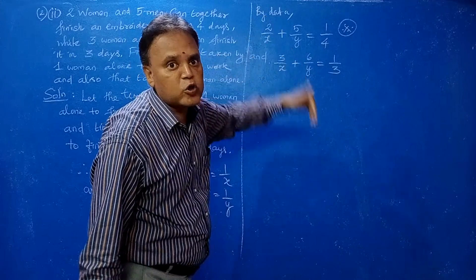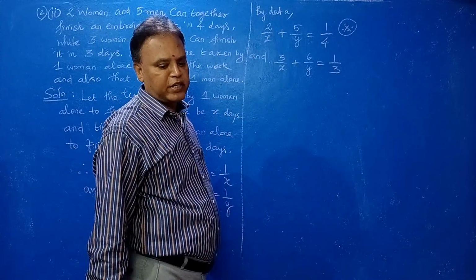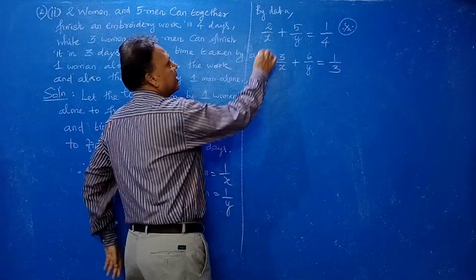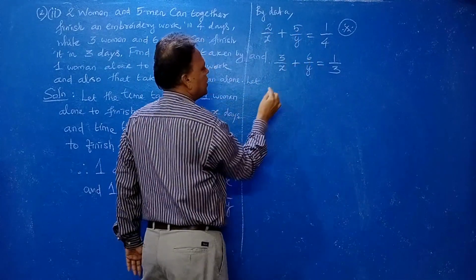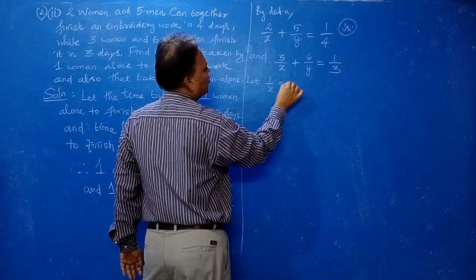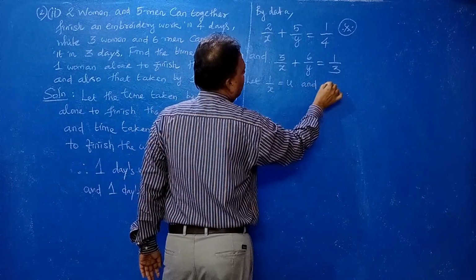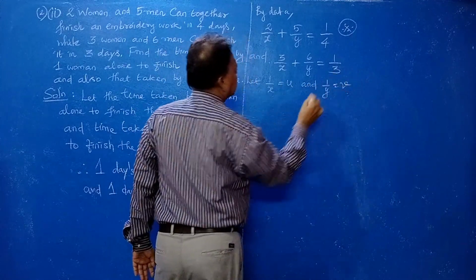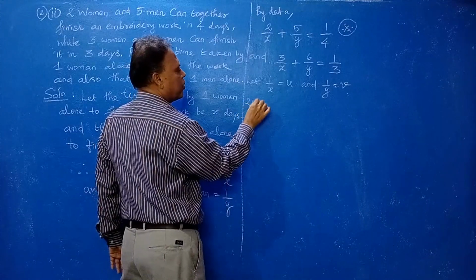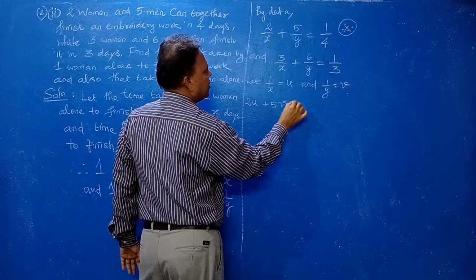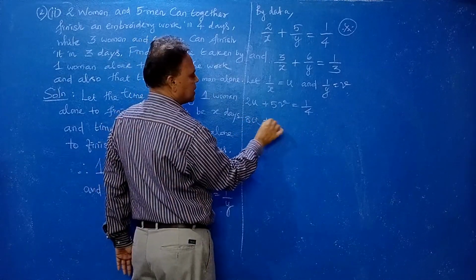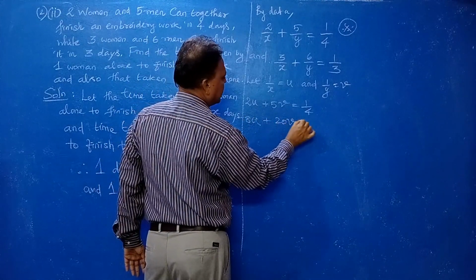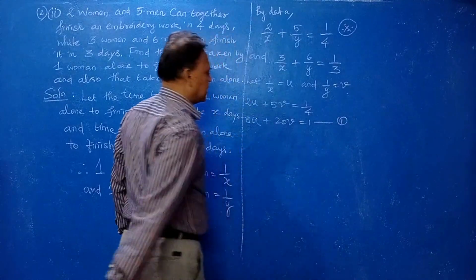Now this is not in the standard form of a pair of linear equations, so you have to reduce it into standard form. See the pattern: 1 by X, 1 by X, and 1 by Y, 1 by Y is there. So let 1 by X equal U, and 1 by Y equal V. Therefore 2U plus 5V equal to 1 by 4. Cross multiplying the 4, 8U plus 20V equal to 1. This is equation number 1.